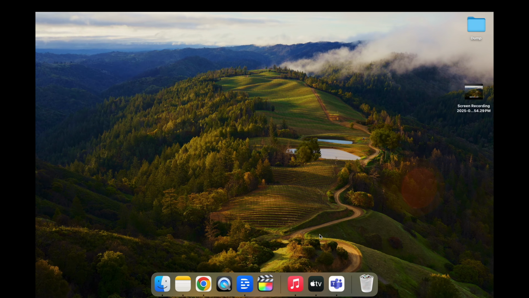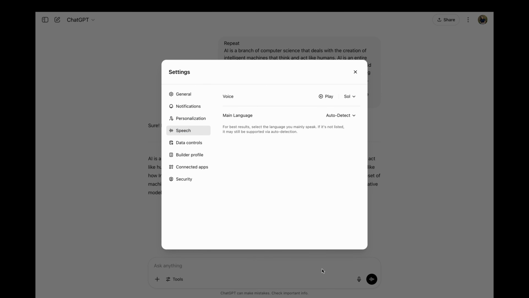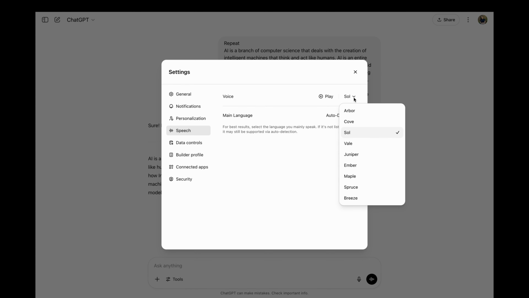So now you have the audio voice downloaded on your device to be used later. The voice that you hear at the beginning of the clip which says, "Sure, here's your text repeated." This is generated by ChatGPT when you give an instruction to repeat the text. To get rid of this, there are two options. Either you give a specific instruction to ChatGPT to not be chatty, or you can cut the clip from the voiceover. While ChatGPT supports multiple accents, at the moment, as far as I know, it doesn't support Indian English accent.